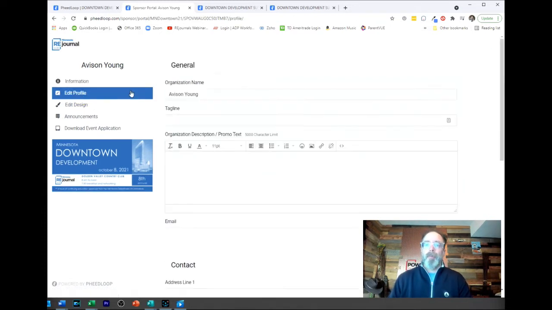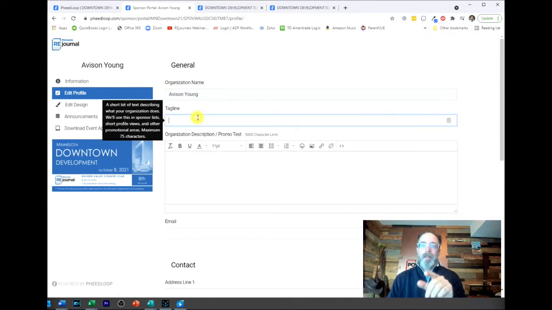Next up, edit profile. This is where you're going to see the name of your company, tagline, organization, all that stuff. This is your chance to customize what people see about your company as a sponsor. First thing, organization name, can't change that. If we screwed that up, let me know. We will fix it.